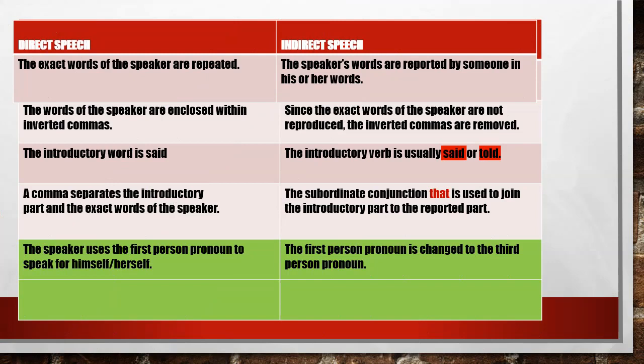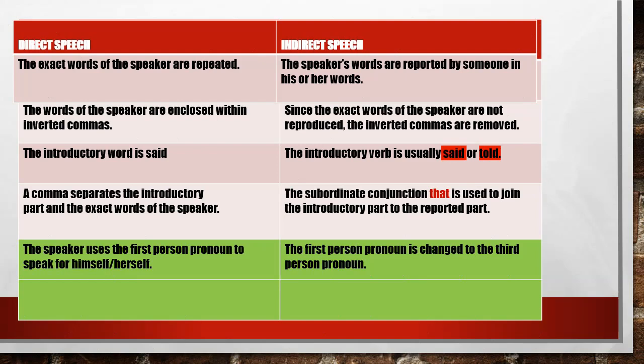Now, as you can observe certain basic changes, the rules which I have, the difference that I have given you here, what happens in case of direct speech and indirect speech. In case of direct speech, the exact words of the speaker are repeated as I told you. It is addressed directly. And in case of indirect speech, the speaker's words are reported by someone in his or her words.